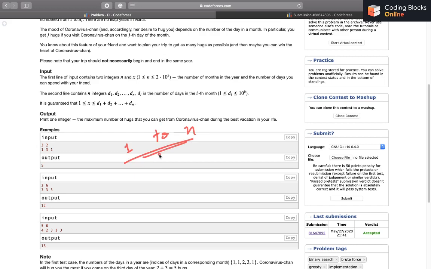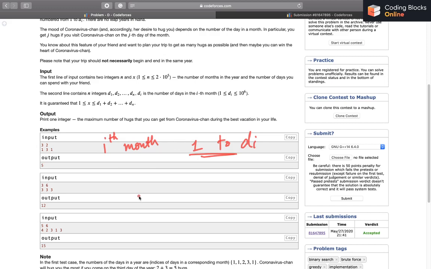Now when we have fixed that we want to start our stay in the ith month, we'll have 1 to di, di more options to explore, but we don't have the time to explore them all. So we want to come up with a strategy which tells us the maximum number of hugs that I'm going to receive if I decide to start my stay on some day in the ith month.